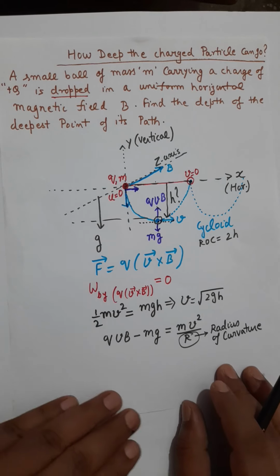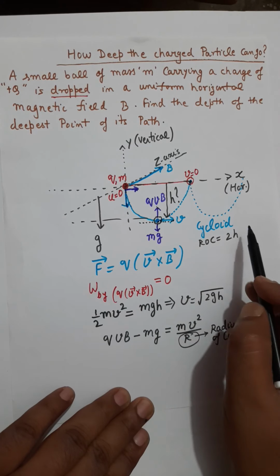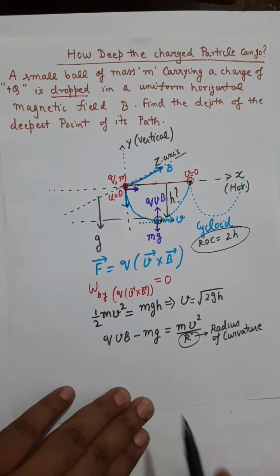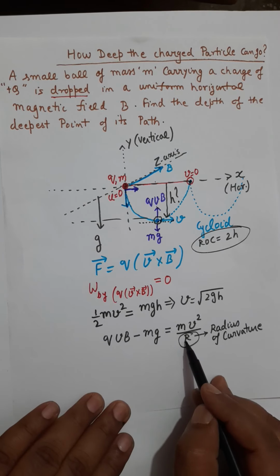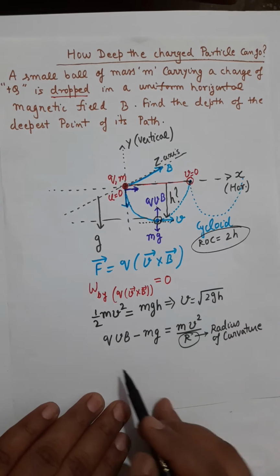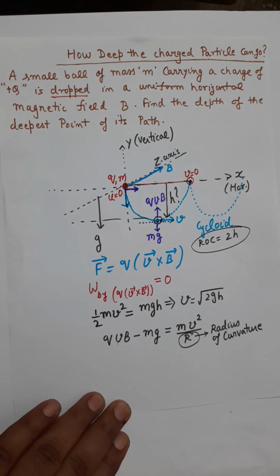We have done this question in the class. I suggest you refer to that question to understand this logic, that the radius of curvature is twice the maximum depth. So in place of R you will apply 2h, and in place of v you will use the square root of 2gh.